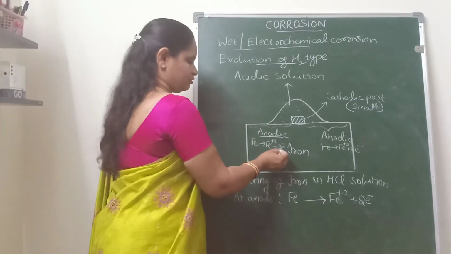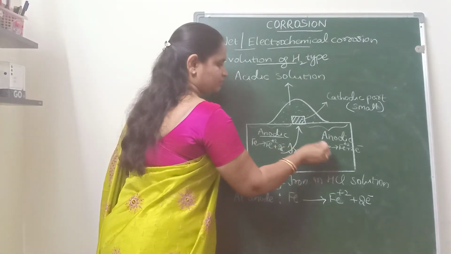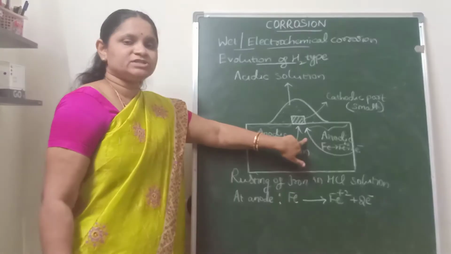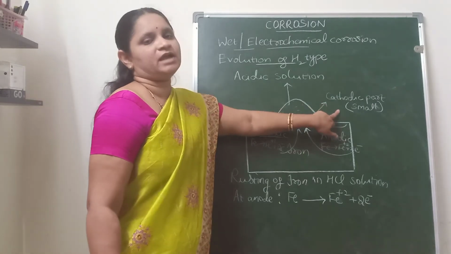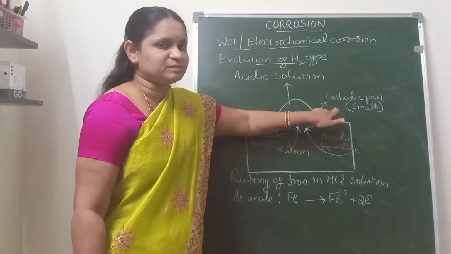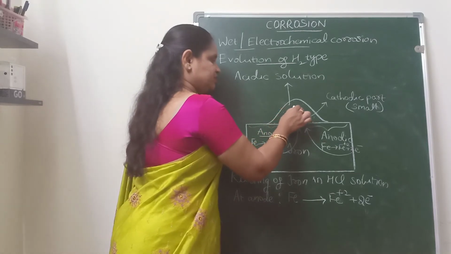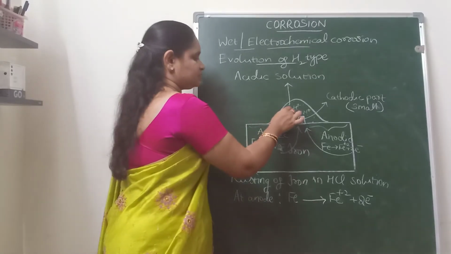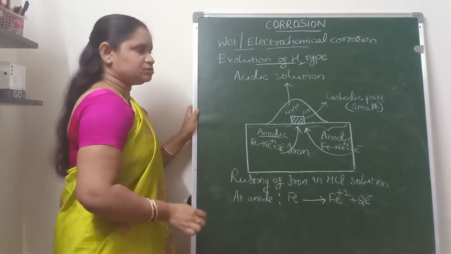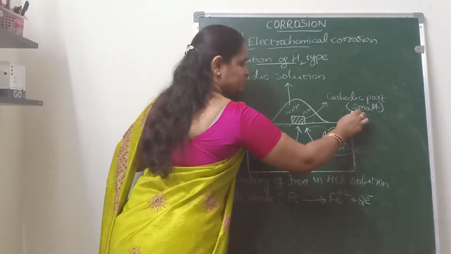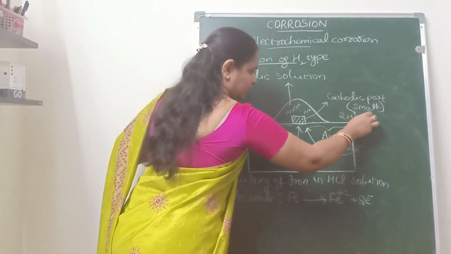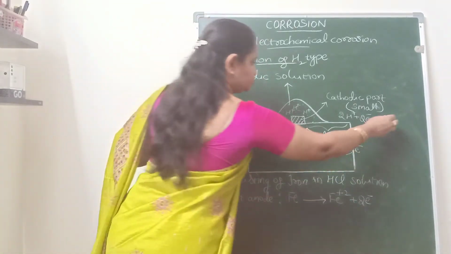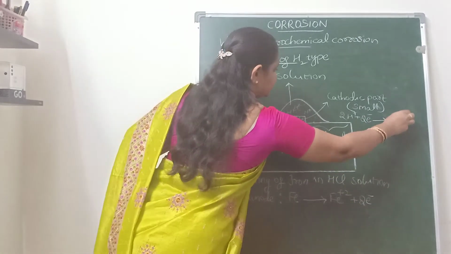Now these 2 electrons will move towards the cathodic part, and there the reduction reaction will take place at the cathode. Because it is the acidic solution, this solution is having H+ ions. So at the cathodic part, the H+ ions will undergo reduction by gaining the 2 electrons to convert to hydrogen gas.